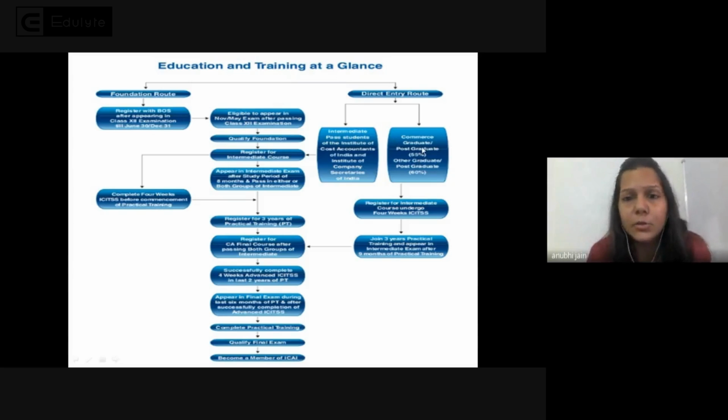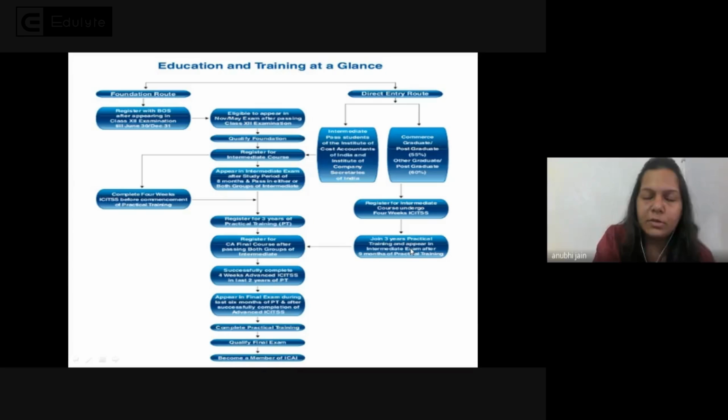And if you are doing a normal graduation, not any professional course, then in that case also you can come through direct entry and appear for the CA intermediate exam. In that case you will register for the intermediate course, undergo your 4 weeks computer training, then join your 3 years practical training. But you know what is the catch for direct entry? They have to do 9 months of practical training before appearing for the intermediate exam.